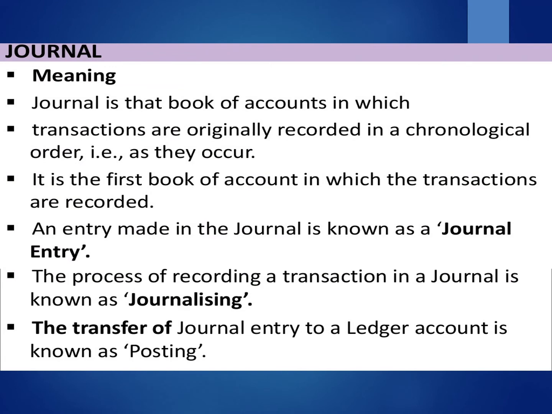Now, what is a journal book? A journal book is a fundamental book of the double entry system. It is such a basic fundamental book on the basis of which the remaining books of accounts are prepared.